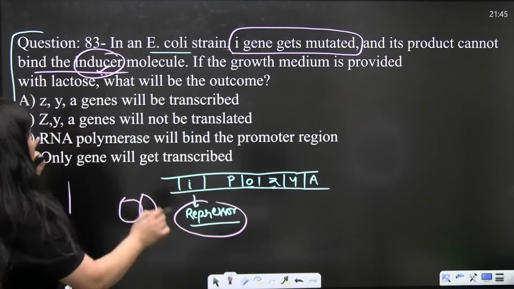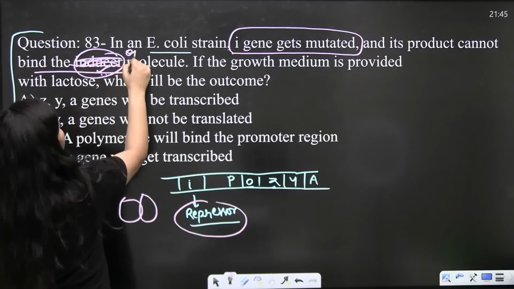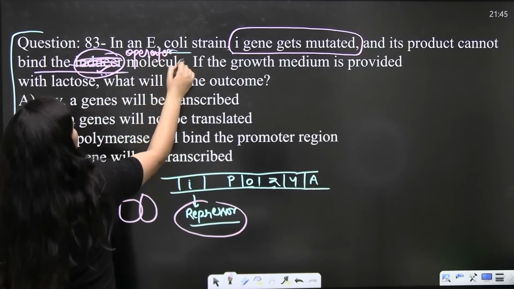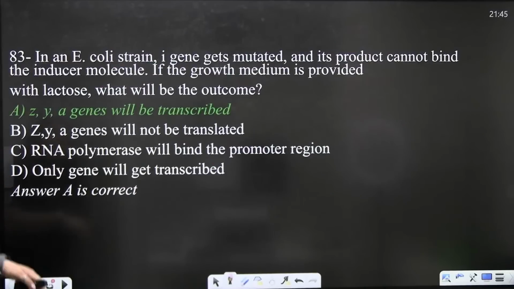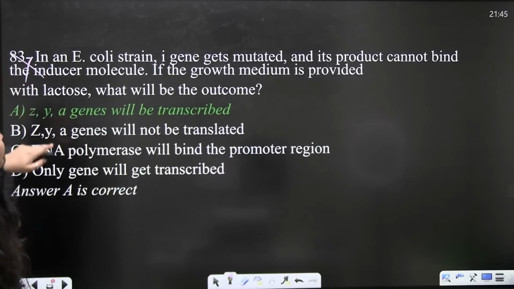Either it should mention here that it cannot bind to the operator. It cannot bind to the operator. So if the growth medium is provided with lactose, then obviously what is going to happen? Your Z, Y and A gene will be transcribed. Right, it will be transcribed. Done? So the statement needs to be modified.